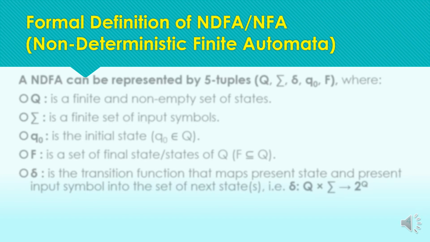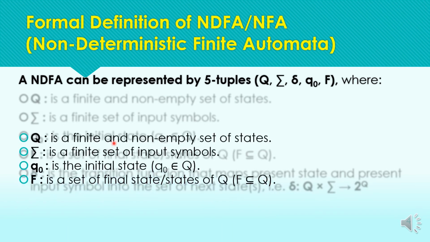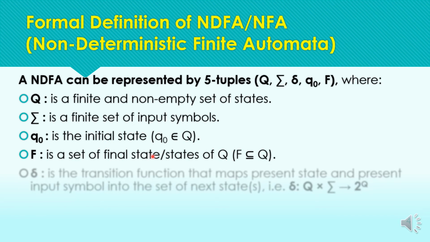Now coming to the definition of non-deterministic finite automata, or NFA. It is quite similar to the DFA, except for the transition function. NDFA can also be represented by 5 tuples like DFA, where 4 of the tuples are the same as the DFA, just the transition function is different from DFA. So let's check the transition function.